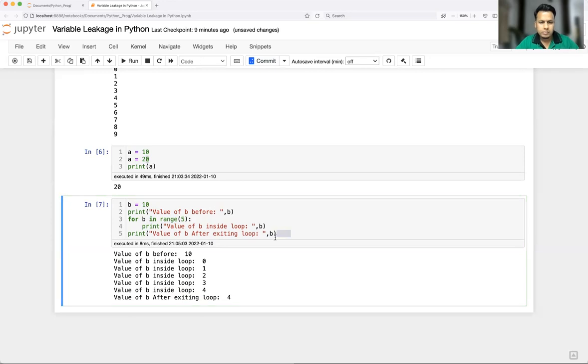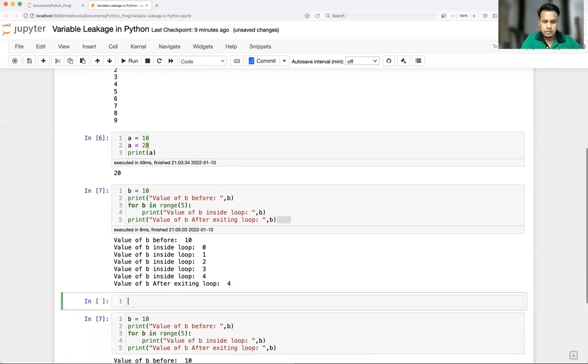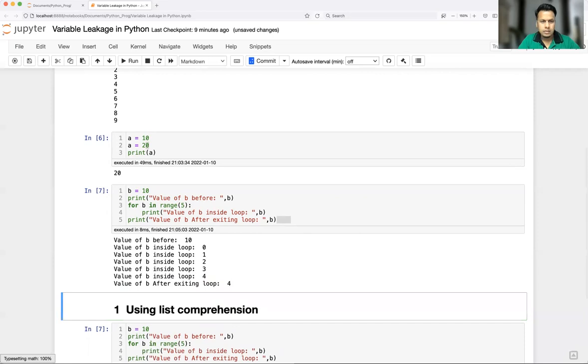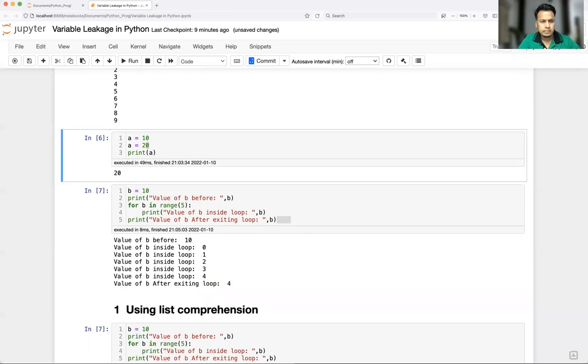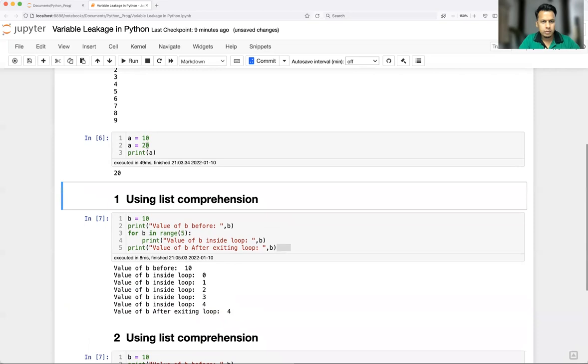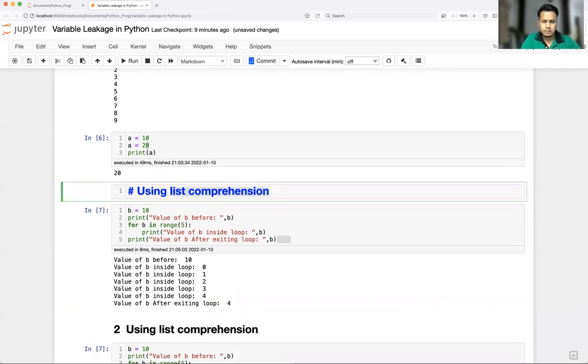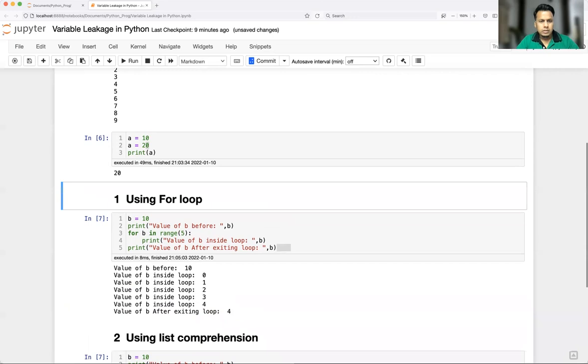Now this problem does not exist in list comprehension, even though list comprehension also uses a for loop. Let's see the example, then you will understand. So guys, this is very important.